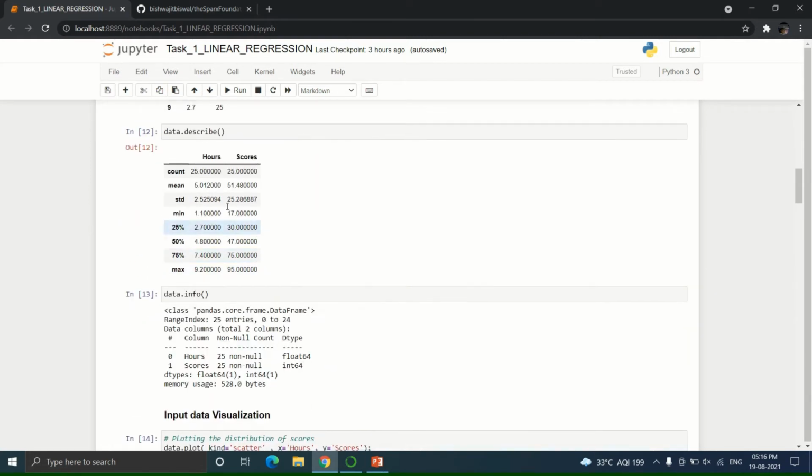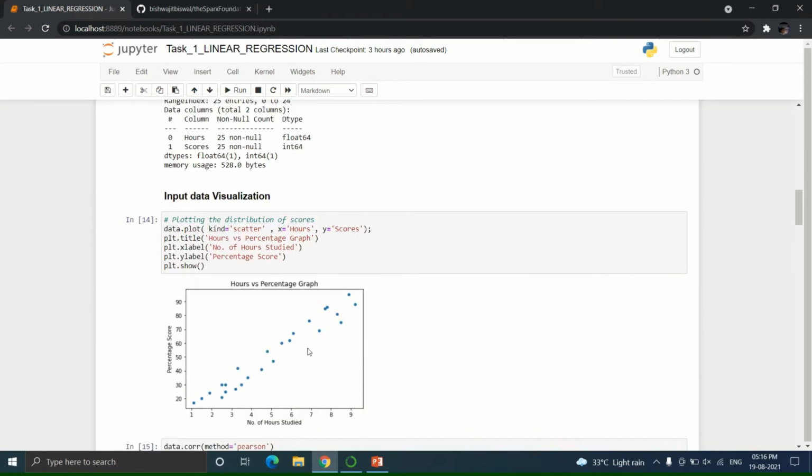Now here I describe the data and find the information about the data. Here it shows that there are 25 non-null values. It also shows that hours variable is of float type and scores variable is of int type.